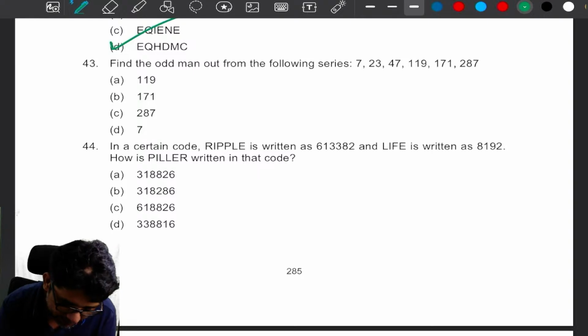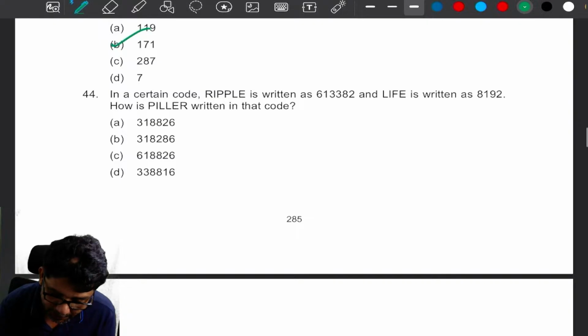171 is the right answer, my dear. 171 is the right answer. Next one. In a certain code, Ripple is written as 613382. Life is written as 8192. How is Pillar written in that code?